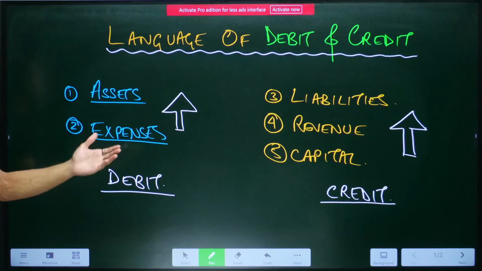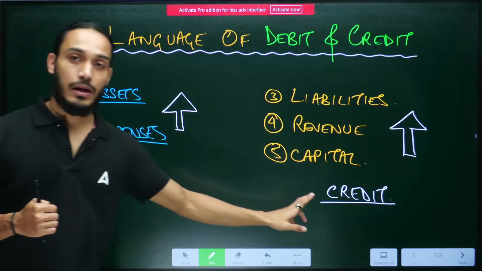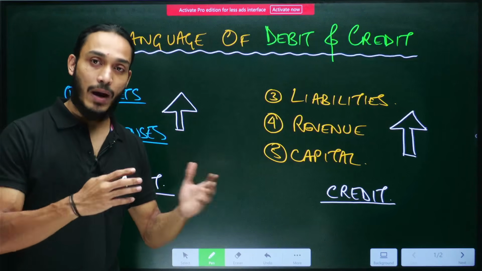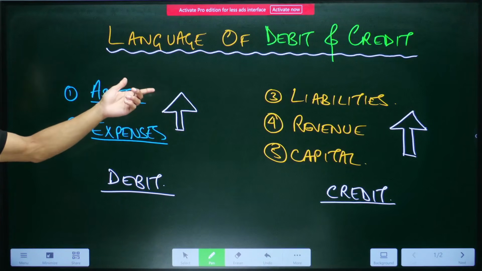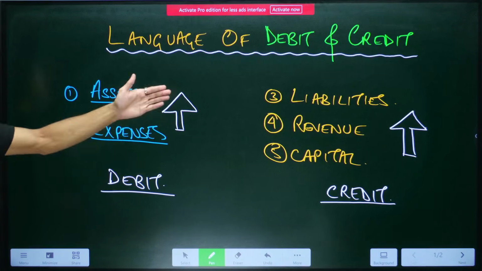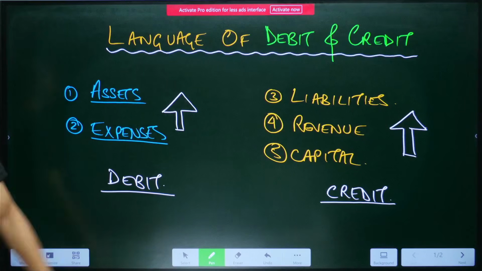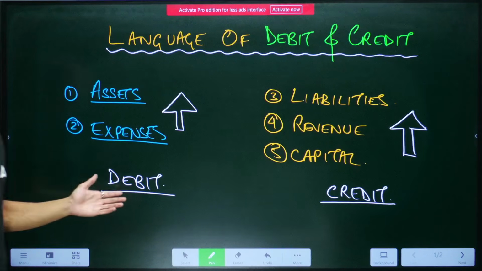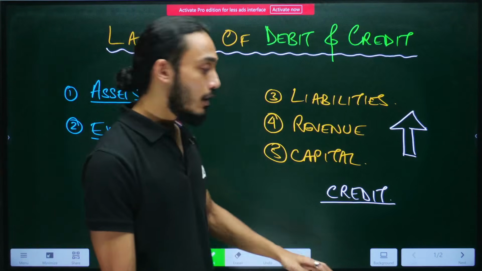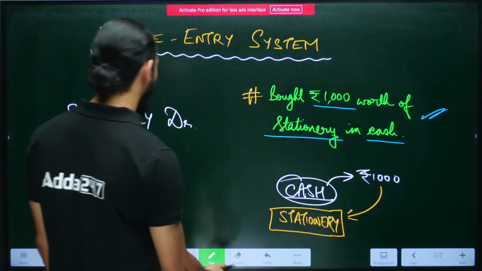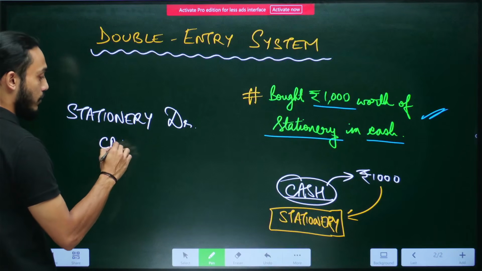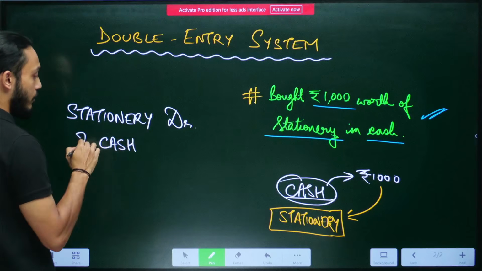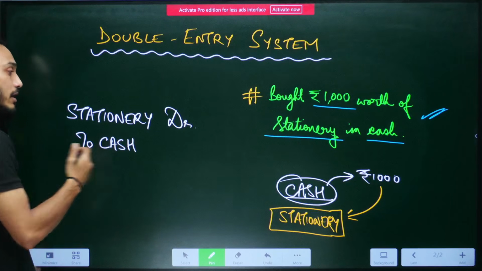Then by that same logic, there's only two items here, right? Debit and credit. It's like 0 and 1 in a binary system. So if cash, when its amount increases, we debit it. What happens when the amount of cash goes down? That's right. We do the opposite of debit, that is credit. So since cash went down by 1000 rupees, we write it as to cash.